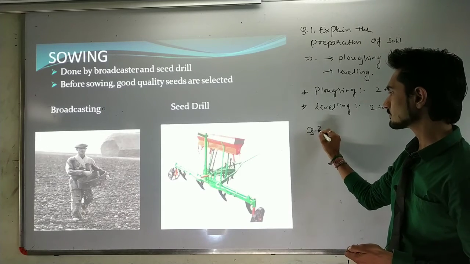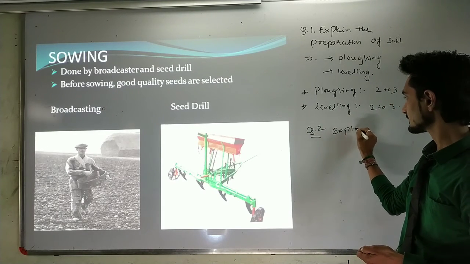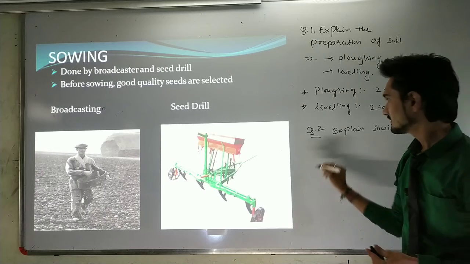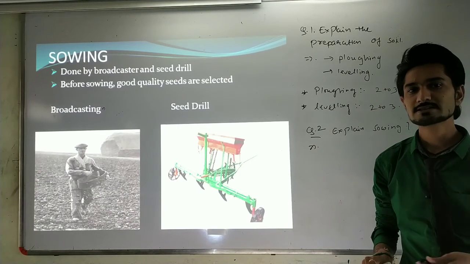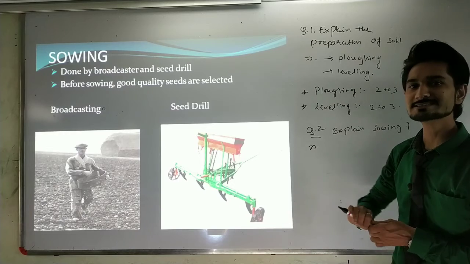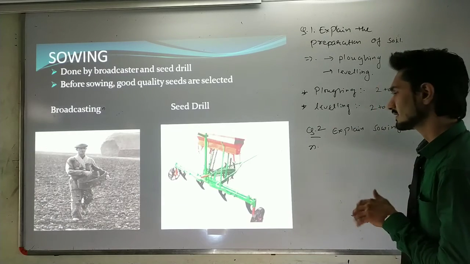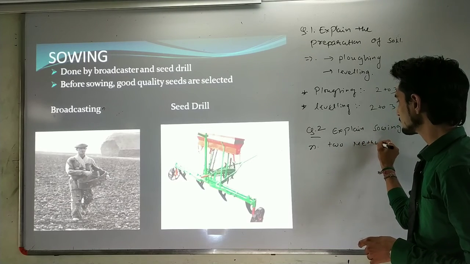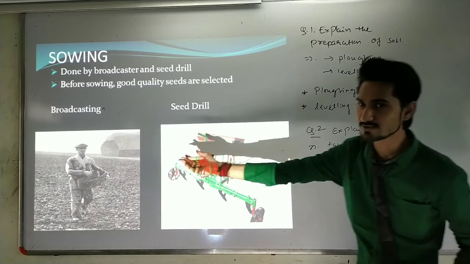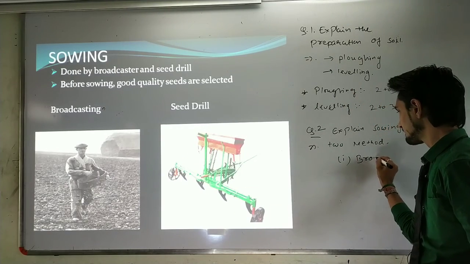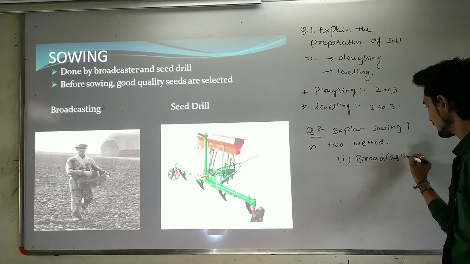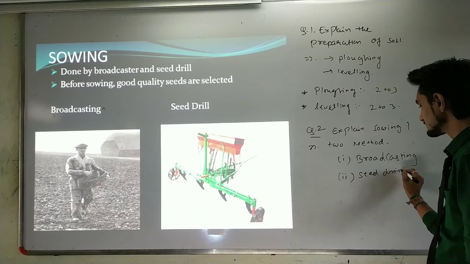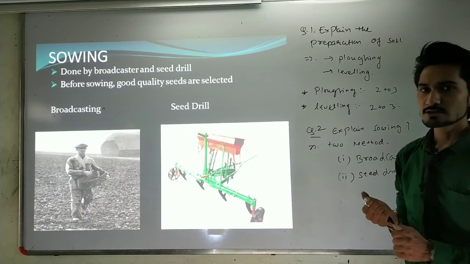Afterwards, suppose you are asked the question, explain the sowing process. Then you can write that there are 2 methods for sowing the seeds. If we put the seeds into the ground, the method is called sowing. And there are 2 methods that we can use for sowing. What is the first method? It is right here, broadcasting. And the other method is the seed drill. By using a seed drill or by using broadcasting, you can do the sowing.